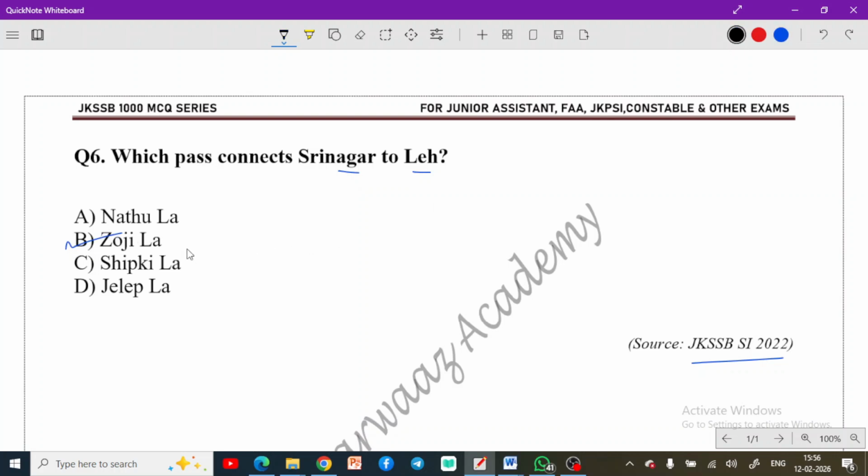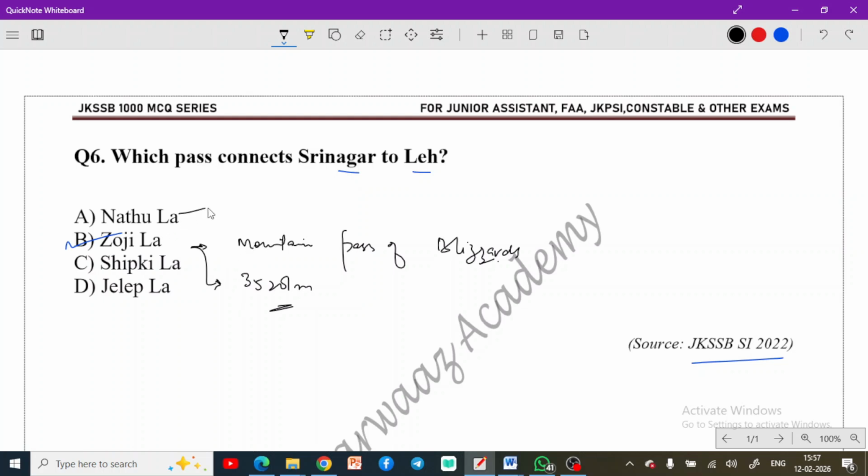Remember that the Zojila Pass is sometimes referred to as mountain pass of blizzards. This is important to remember as well. One more thing that you need to remember is its altitude from the sea level. The altitude here is 3528 meter. This is important as well. So this pass connects Kashmir to Leh, that's Ladakh region.